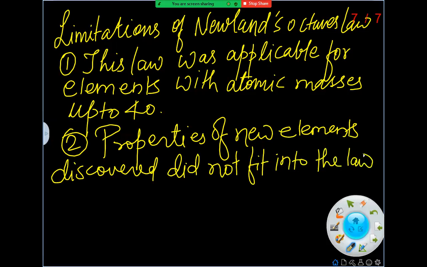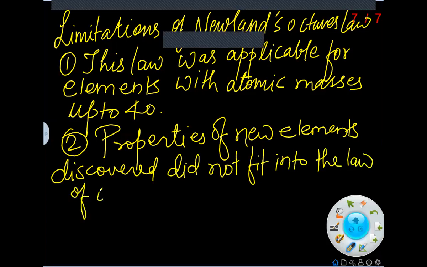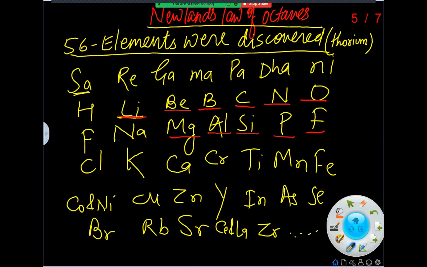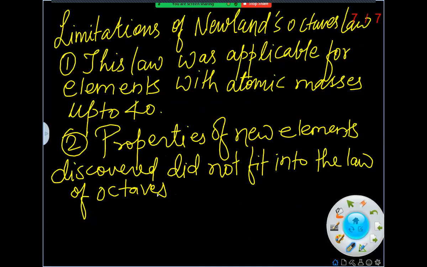Later on there was a discovery of inert gases, and he had said there will be only 7 groups. So as the inert gas elements were discovered, this law failed, because it is not matching to the octaves, it is matching to the nonaves. Means 9 elements are matching, not 8 elements. So that's why his second limitation was there.